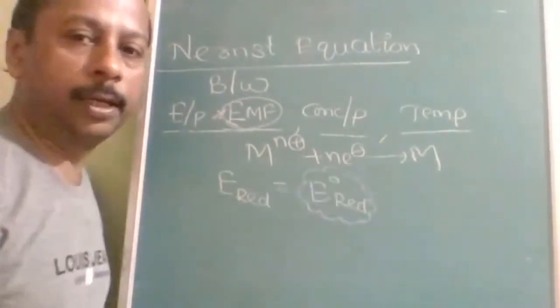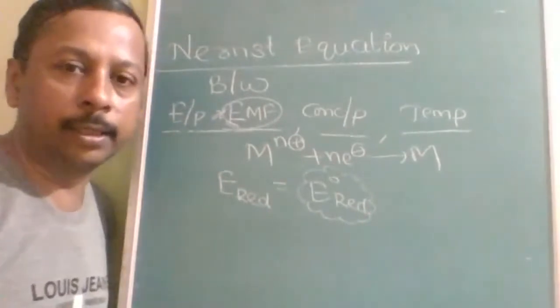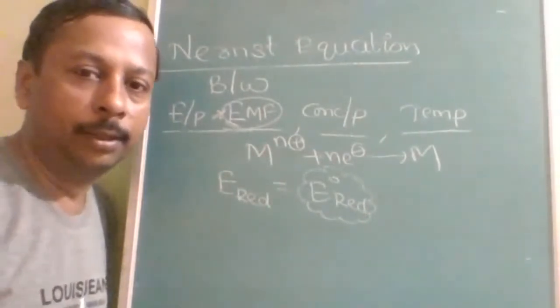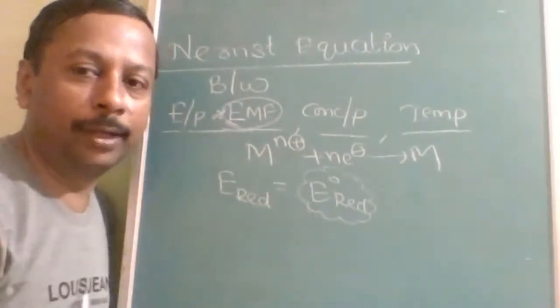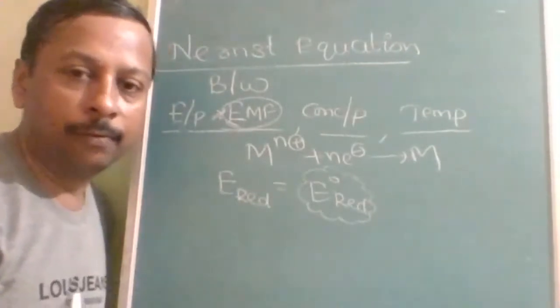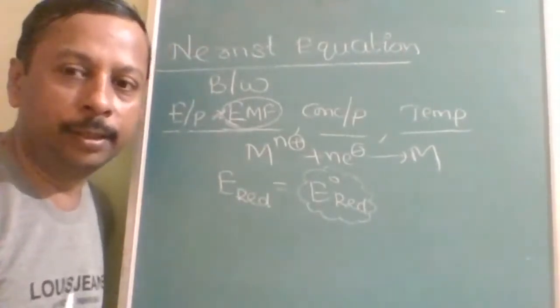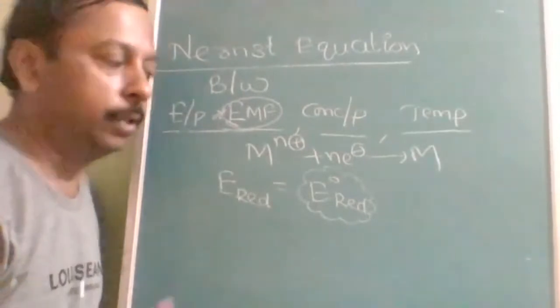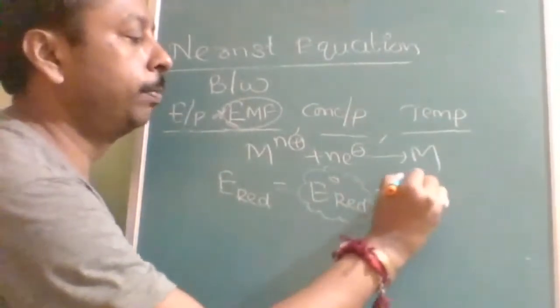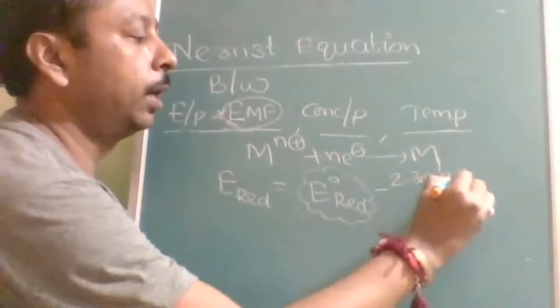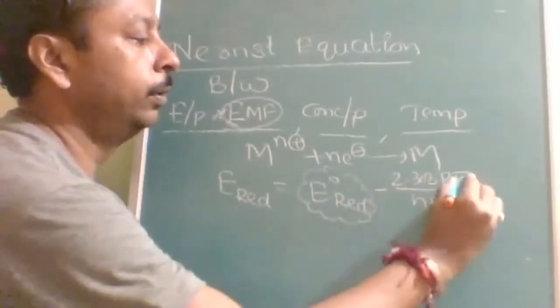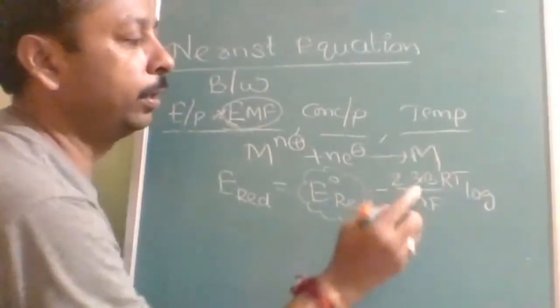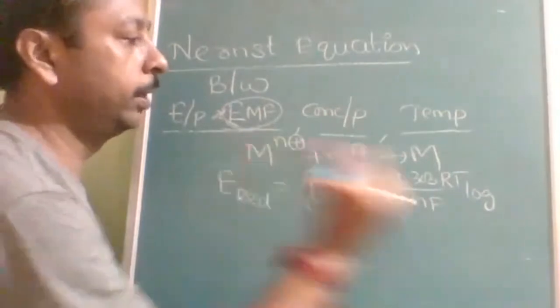This value is predetermined. If you want some E naught reduction, from where will you get it? Very good, you will get it from the ECS, the electrochemical series. Minus 2.303 RT upon nF into log of product upon reactant.